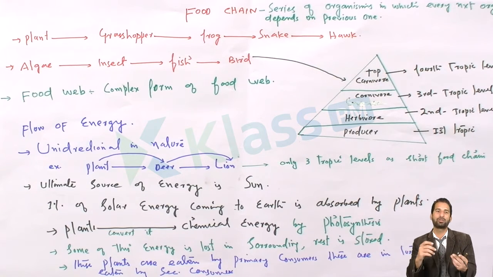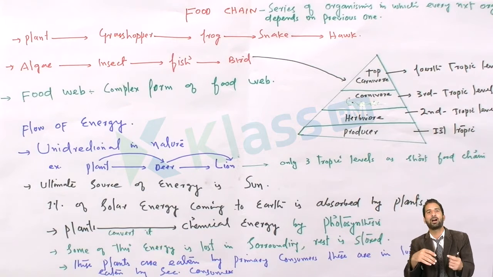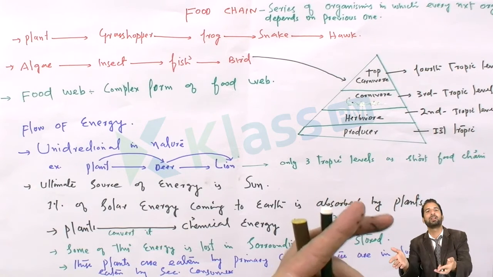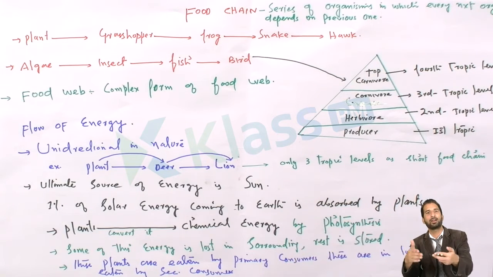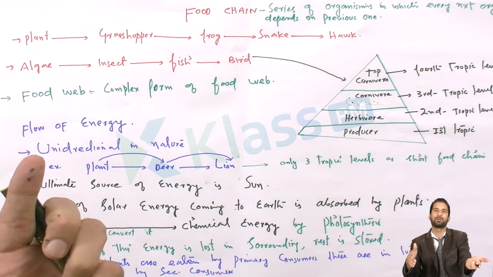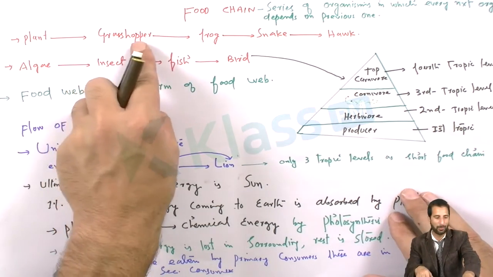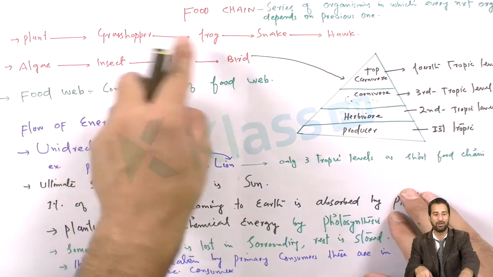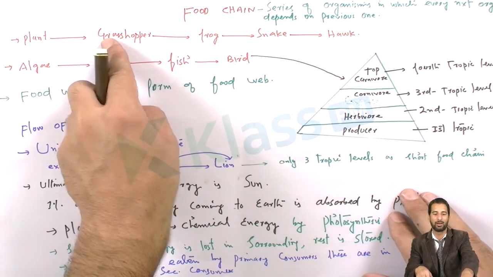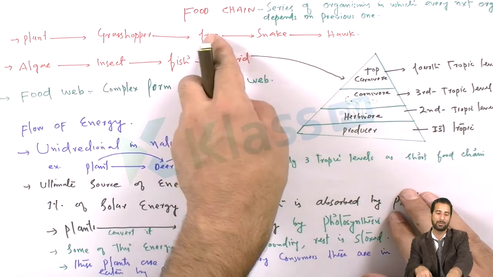The food chain is the process by which an organism eats and is being eaten. It is simply a series of organisms in which every next organism depends upon the previous one.